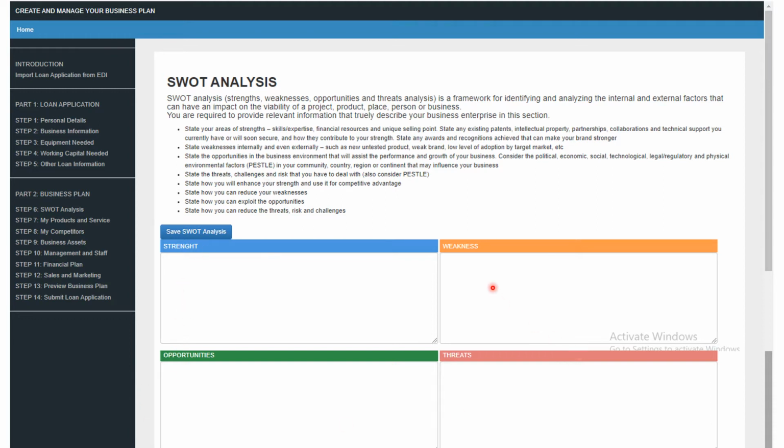Now, when you come to the area of weakness, maybe when it comes to reconciling your accounting records, you don't have any. It's a weakness, which means you are going to look for somebody who will help you audit your records. It's a weakness, you put it there.